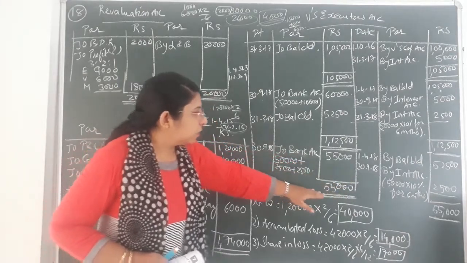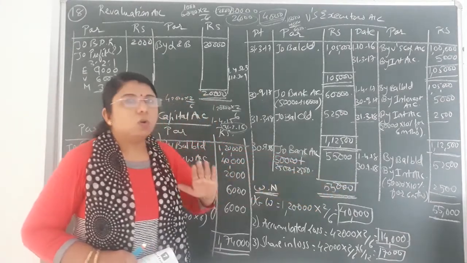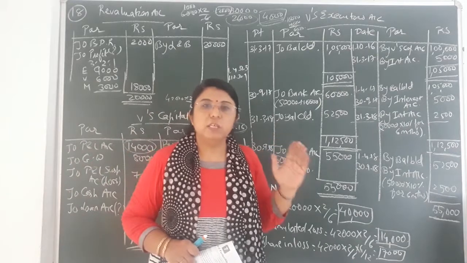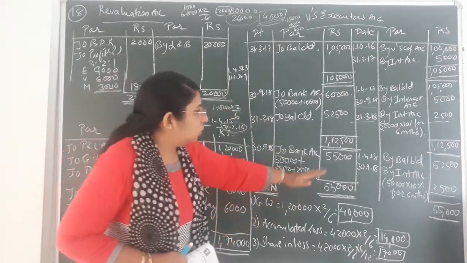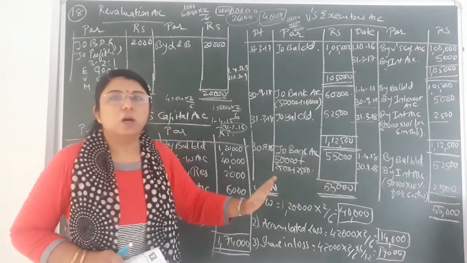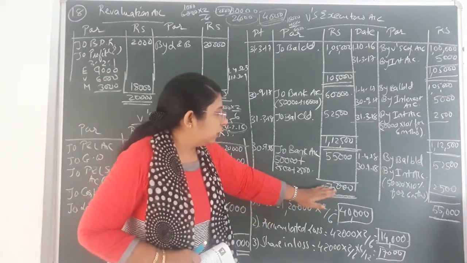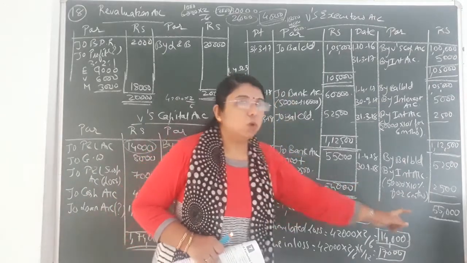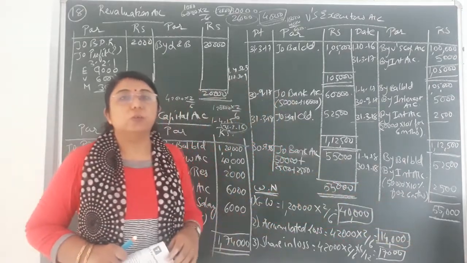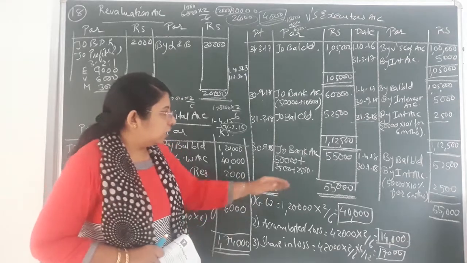So at the end of the second year, the balance amount of loan that was on the V's capital account, that is paid to his executor. So now the entire amount has been paid to the V's executor. At the end of the last payment, the balance should come nil. It means total should come equal on both the sides. Entire amount is paid to V's executor. So that's the end of the sum.